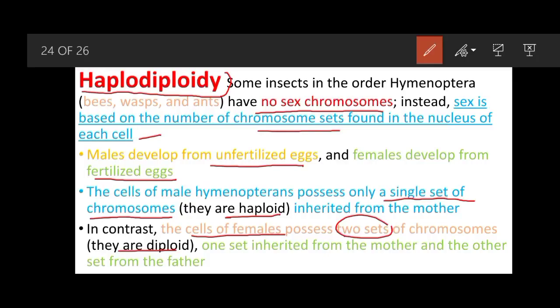So in haplodiploidy, males are haploid and develop from unfertilized eggs, whereas females develop from fertilized eggs and have 2n chromosomes. In females, one set of chromosomes is inherited from the mother, and the other set is inherited from the father.